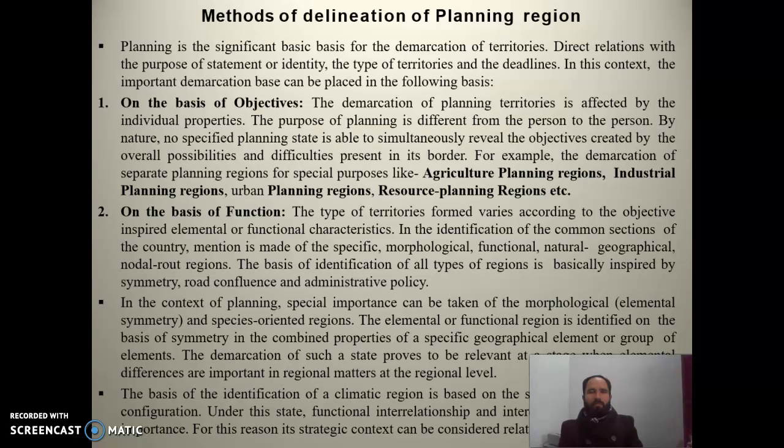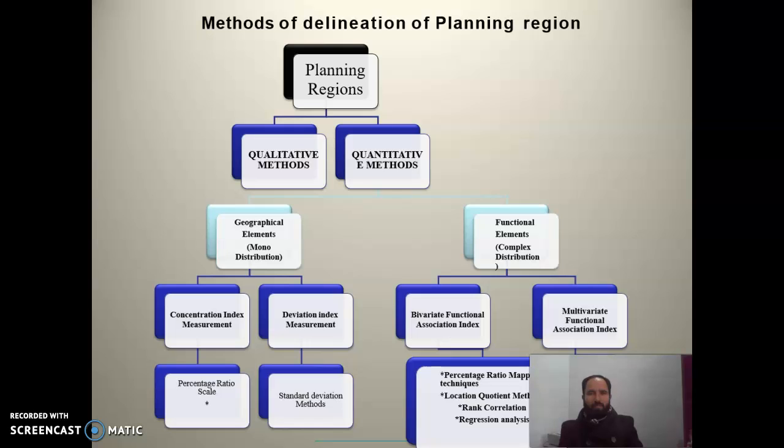On the basis of objective, the regions may be demarcated depending upon different criteria like the agricultural planning regions, the industrial planning regions, urban planning regions, and the resource planning regions. Now this is the flow chart of how we can apply the different methods in order to delineate the regions.